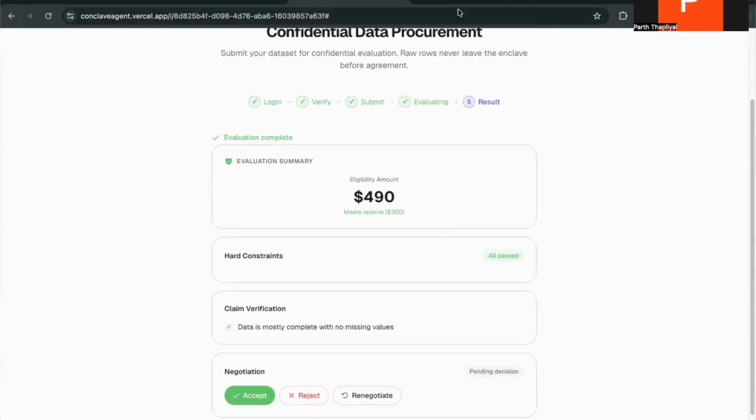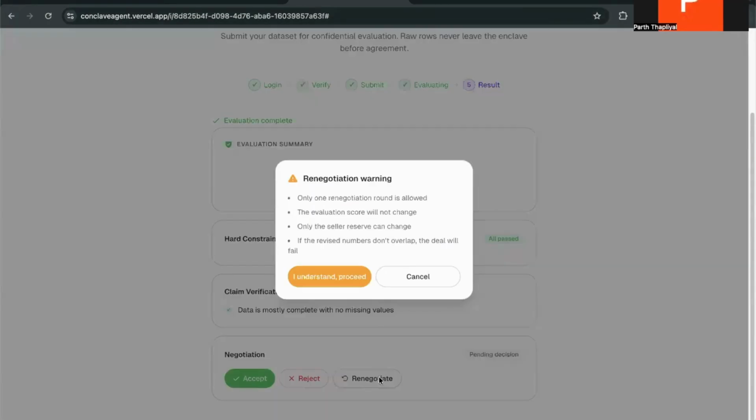A price is proposed based on how well the dataset satisfies the buyer's requirements. If the seller isn't satisfied, they can initiate a renegotiation.